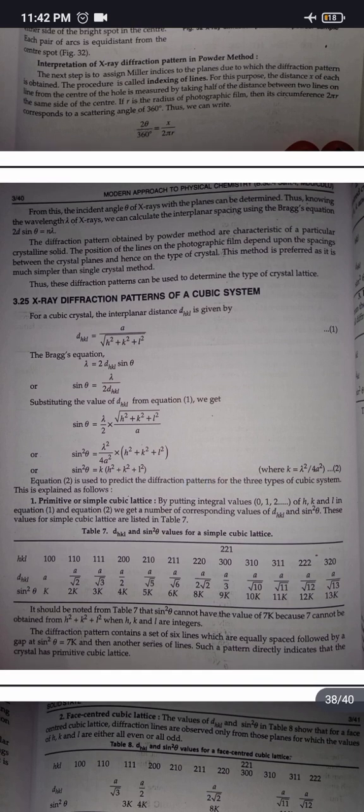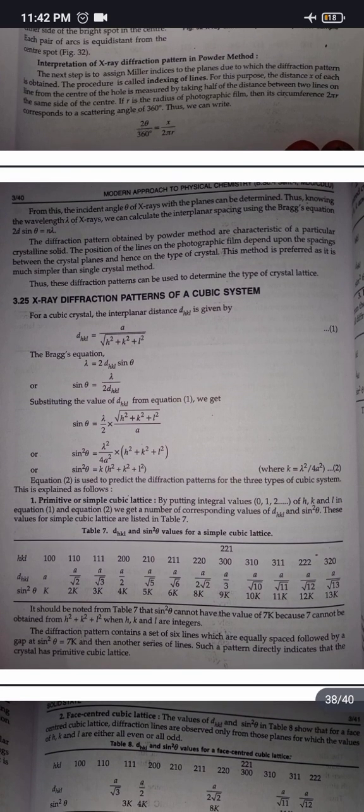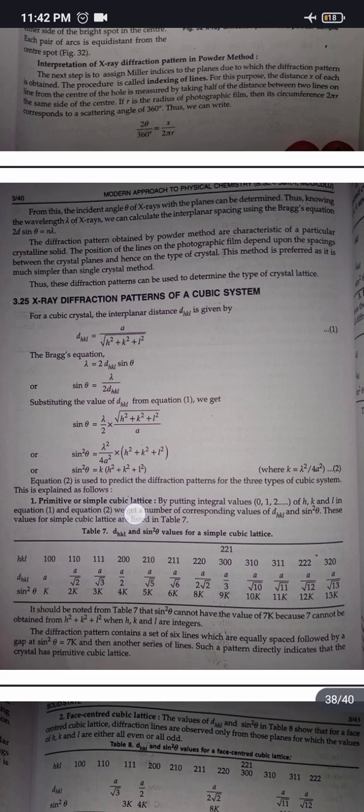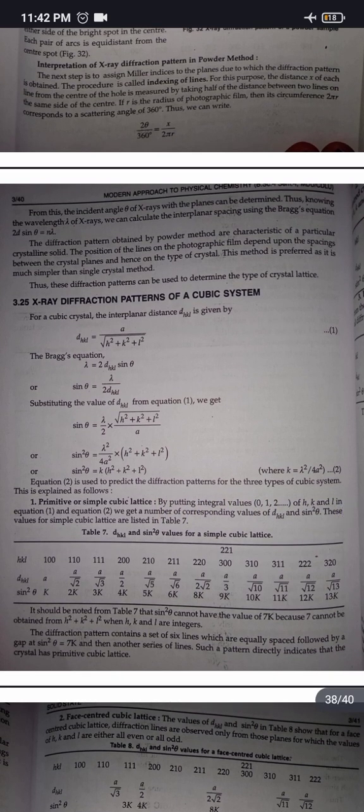Equation 2 is used to predict the diffraction patterns for the three types of cubic system. This is explained as follows. Primitive or simple cubic lattice. By putting integral values 0, 1, 2 of h, k and L in equation 1 and equation 2, we get a number of corresponding values of dHKL and sin square theta. These values for simple cubic lattice are listed in table 7.